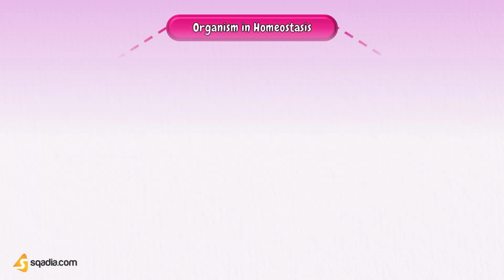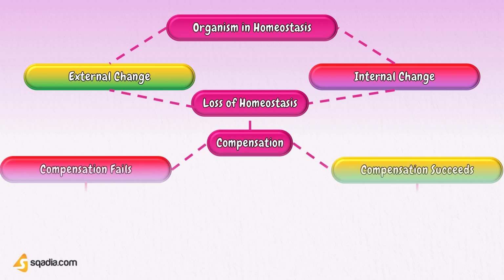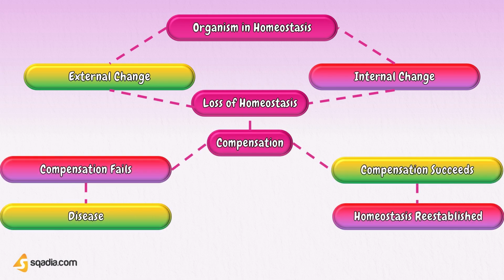The normal healthy living of large organisms, including human beings, depends upon the constant maintenance of the internal environment within the physiological limits. If the internal environment deviates beyond the set limits, the body suffers from malfunction or dysfunction. This dysfunction is known as disease.